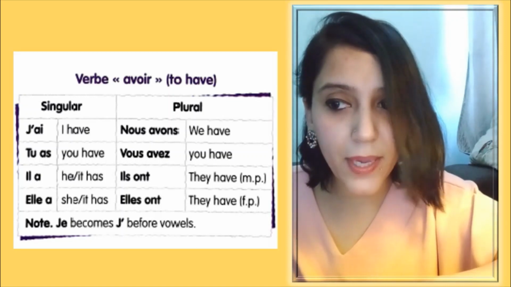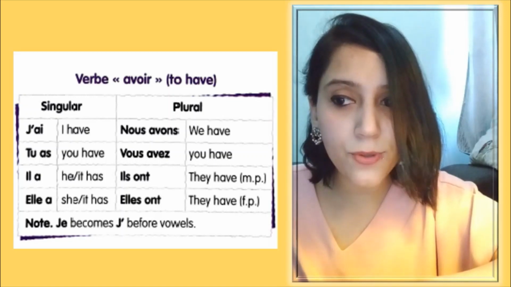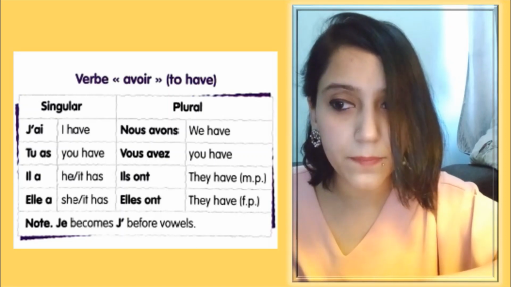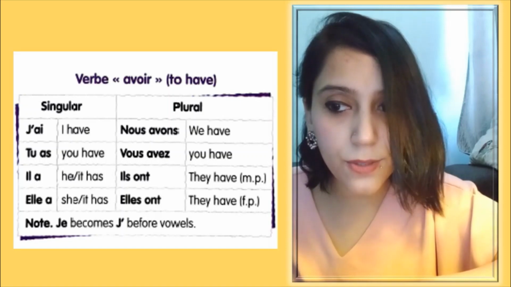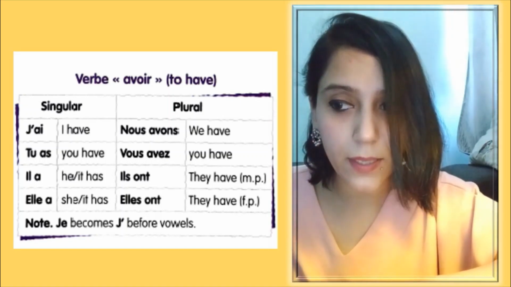Vous avez, again with liaison. You have. Ils ont. They have, masculine plural. Elles ont. They have, for feminine plural.